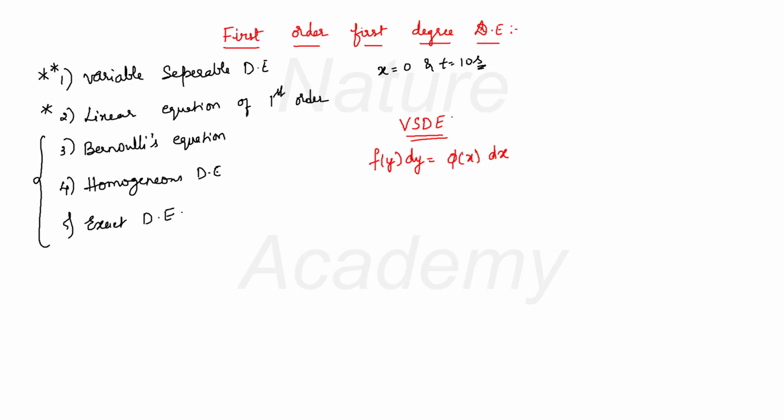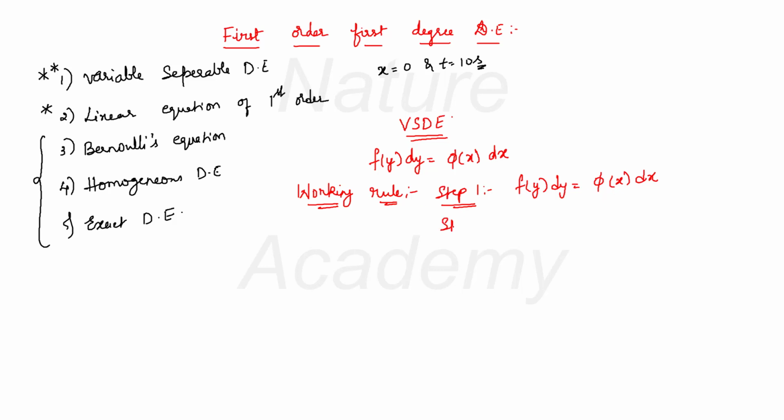Only this is simple. Now what will be the working rule? Working rule means method. I will use this phrase every time for all the 5 types, or maybe in future also whenever needed, so it makes things clear and we can remember easily. So the working rule, whenever you have a variable separable differential equation, step 1 will be: first separate the variables. That means if some differential equation is given, you have to make it in this form, where you have y on the left hand side and x on the right hand side. So you write it as f of y into dy is equal to phi of x into dx.